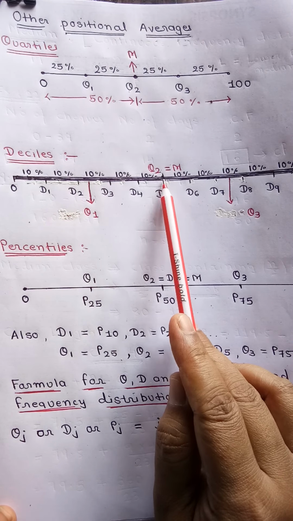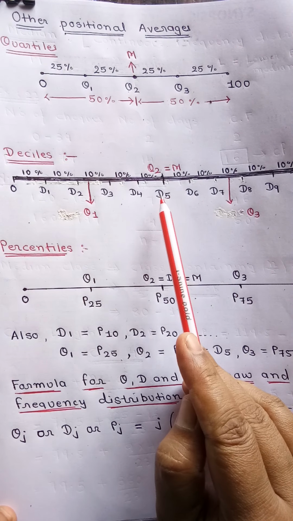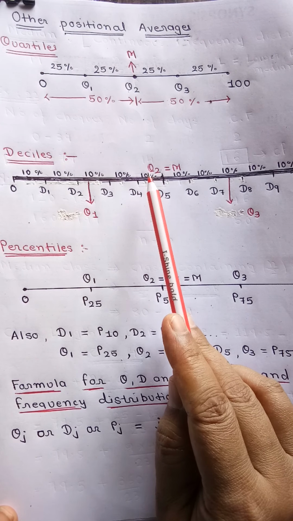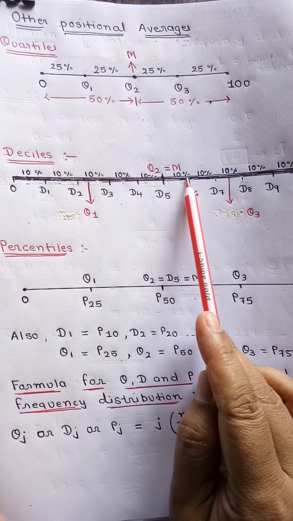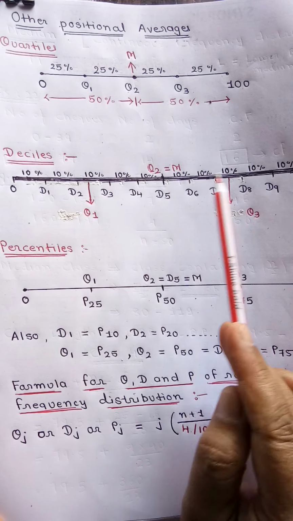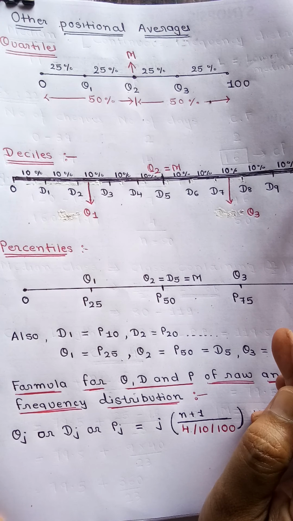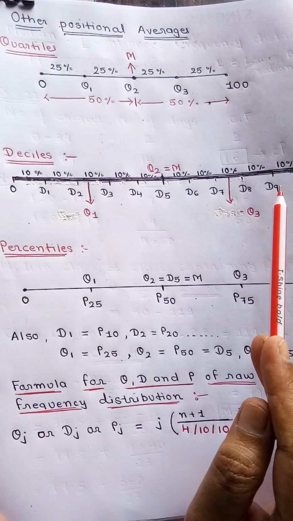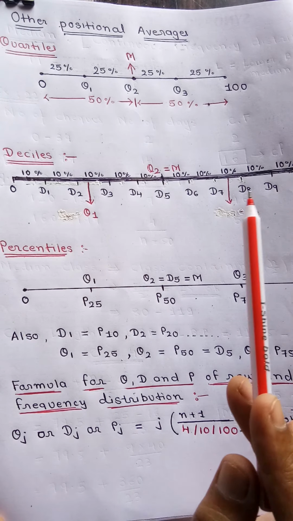Now D5 means this side it is 50% and this side it is 50%. So D5, decile 5, is also called quartile 2 or median. In a similar way here, remaining 5 are there. That is D6, D7, D8, D9 and last one is 100. So decile means to divide any data into 10 parts by 9 different numbers.